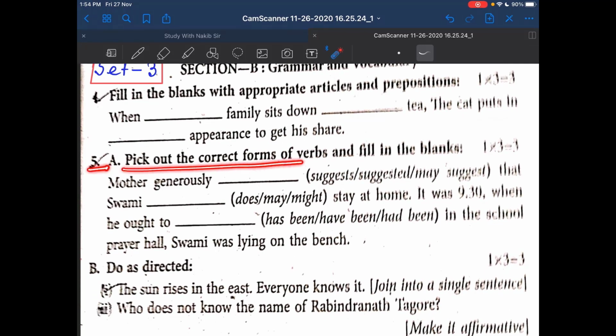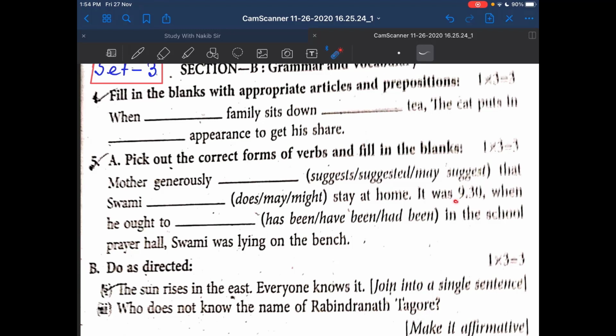Pick out the correct forms of the verbs from the brackets and fill in the blanks, 1 into 3, together 3. Mother generously, then one blank, and in the bracket it suggests: suggested, and may suggest. Three alternatives are given. That saw me, again one blank, then does or may or might stay at home.